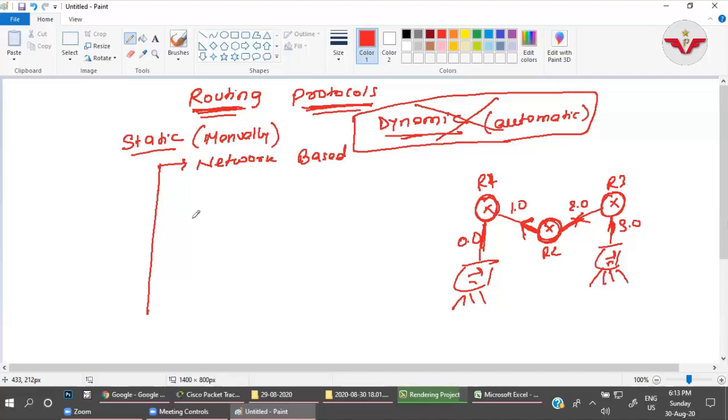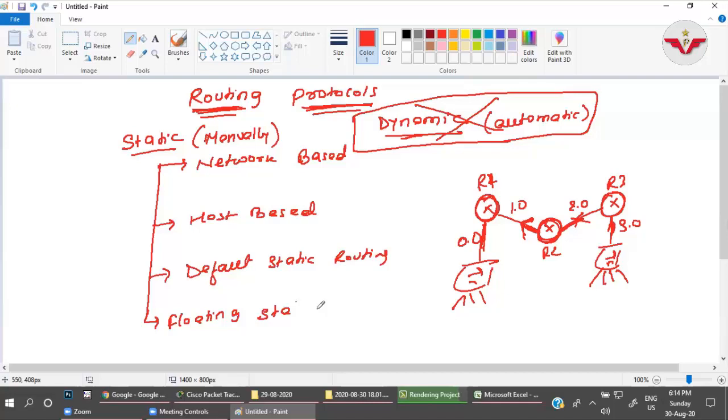The second is host based static routing. The third is default static routing, and the fourth one is floating static routing.